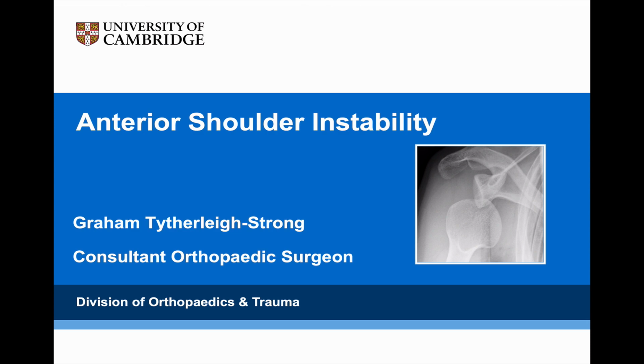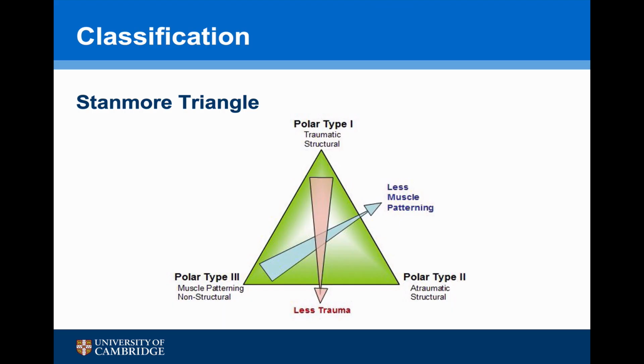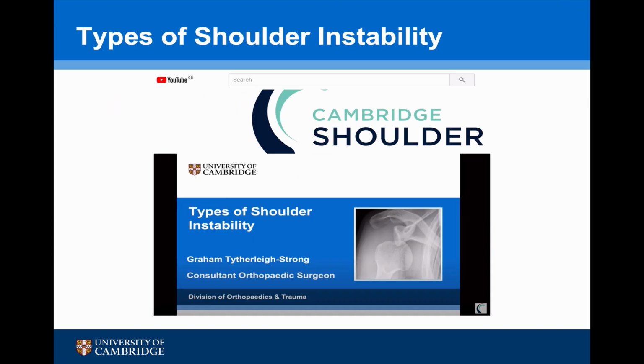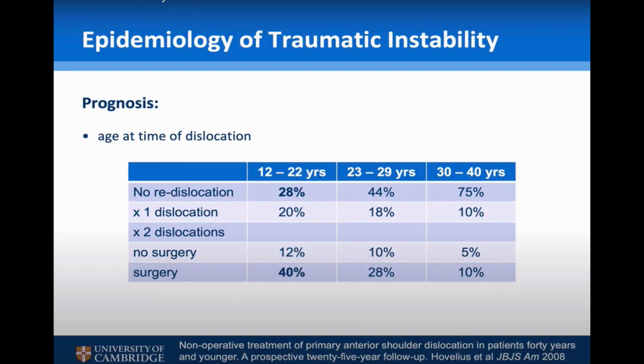Anterior shoulder instability. This talk is focused on patients that have predominantly polar type 1 traumatic structural instability. If you'd like to know more about types of shoulder instability, visit my talk at Cambridge Shoulder on YouTube. When treating a patient with anterior instability, the epidemiology and natural history is of key importance in guiding management.